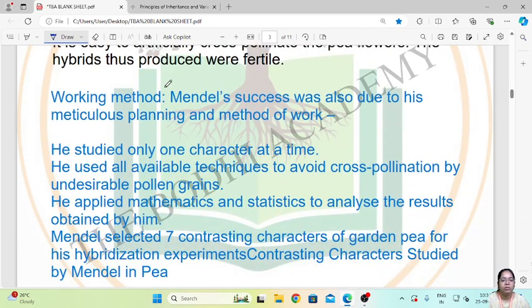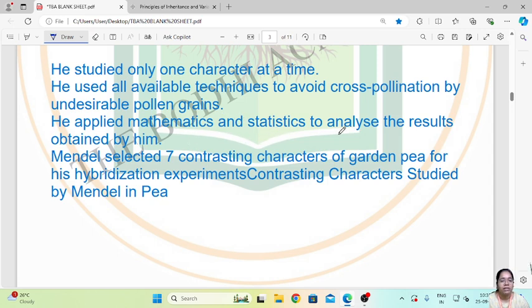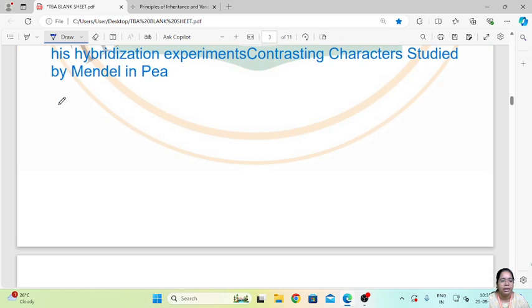So how was the experiment conducted, what was the finding and how was the experiment done? The working method: Mendel's success was also due to his meticulous plans and methods. He studied only one character at a time. He used all available techniques to avoid cross-pollination by undesired pollen grains. He applied mathematics and statistics to analyze the results obtained by him. Mendel selected 7 contrasting characters of garden pea for his hybridization experiment. These are the contrasting characters studied by Mendel.